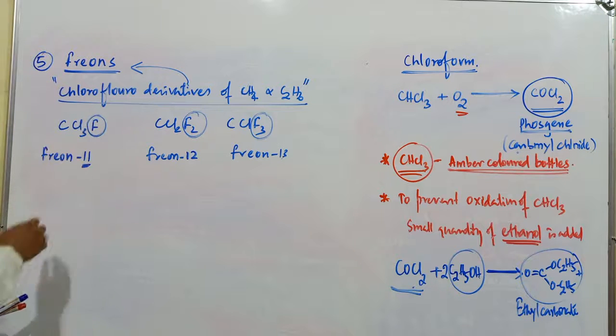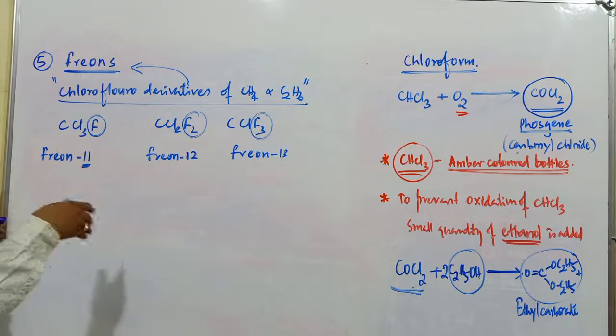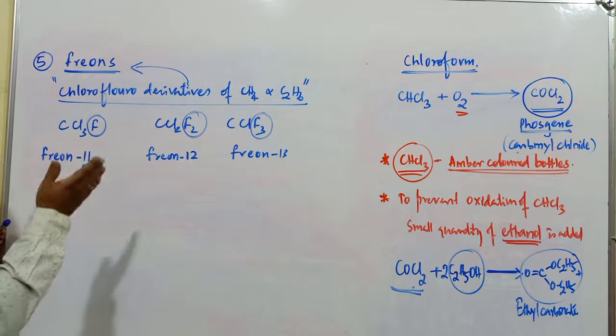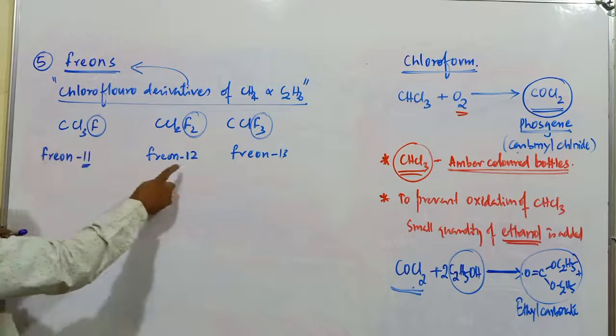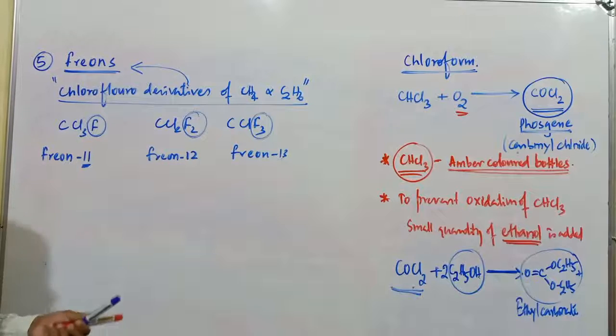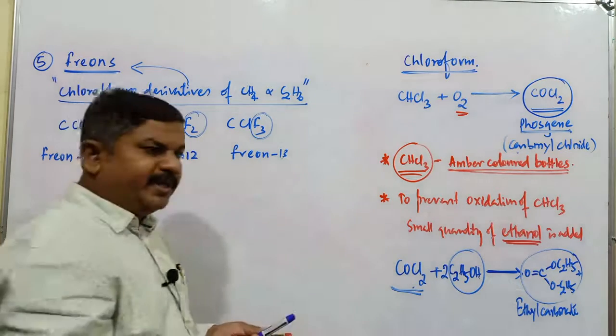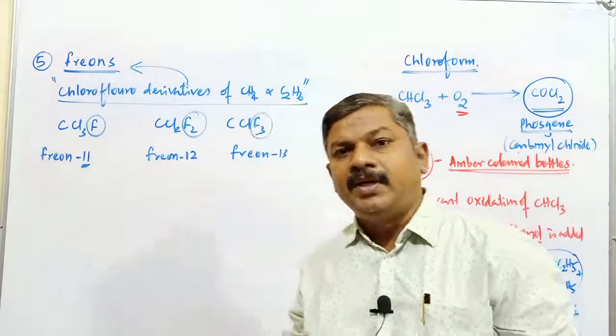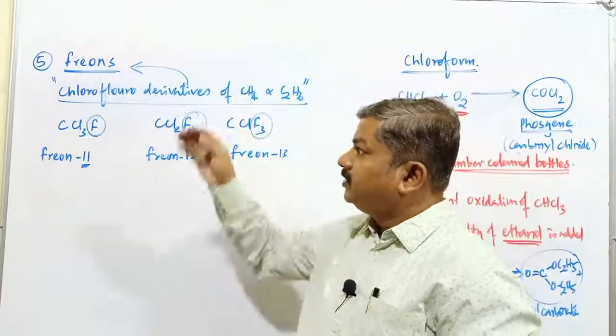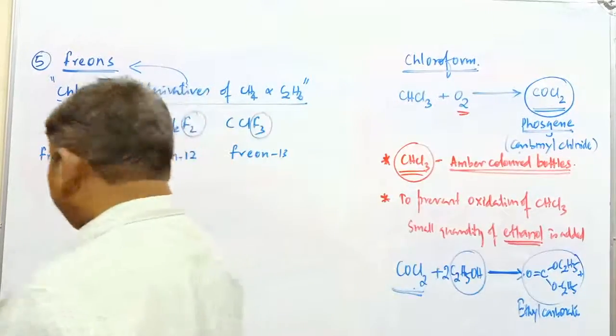Freons are generally responsible for the depletion of the ozone layer. Very active compounds are produced because of the formation of free radicals of chlorine as well as fluorine. Freon 1,1, 1,2 as well as 1,3 are generally prepared by the halogen exchange method. We have discussed two halogen exchange methods: one is called the Finkelstein reaction, the next one is the Swarts reaction.